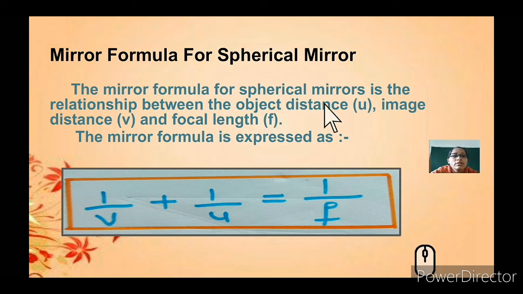The mirror formula for spherical mirrors is the relationship between the object distance, represented as u, where you keep the object, and v, the distance where the image is formed, and the focal length f. It can be expressed as 1 by v plus 1 by u is equal to 1 by f.